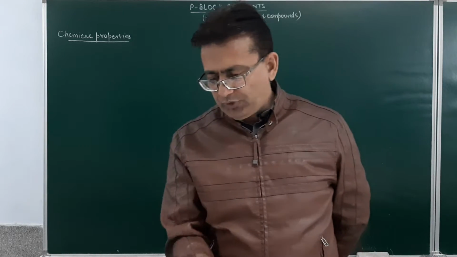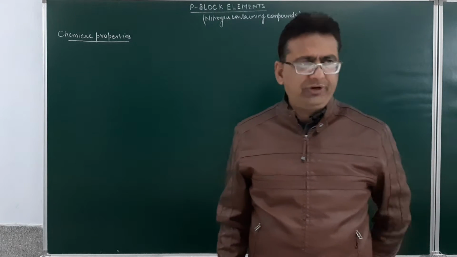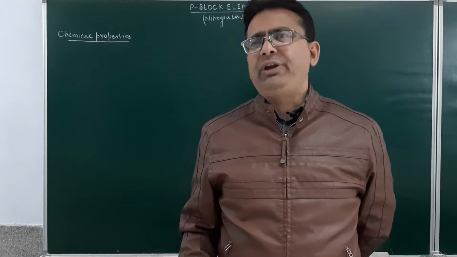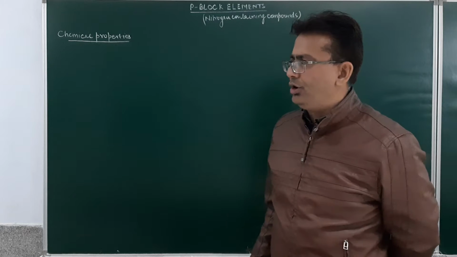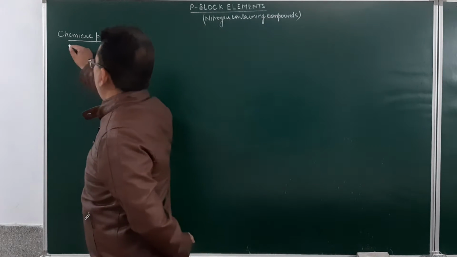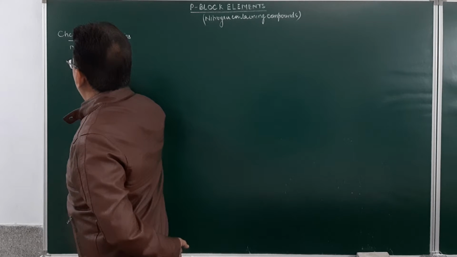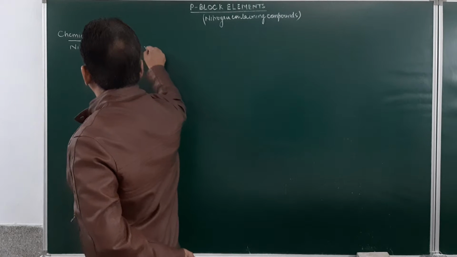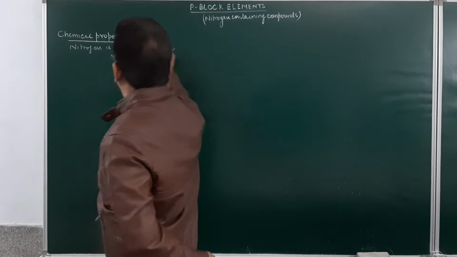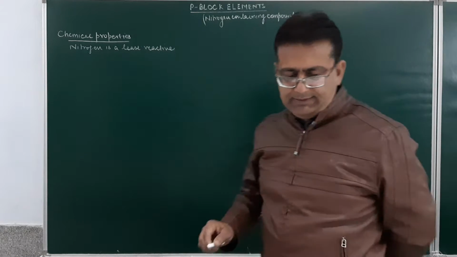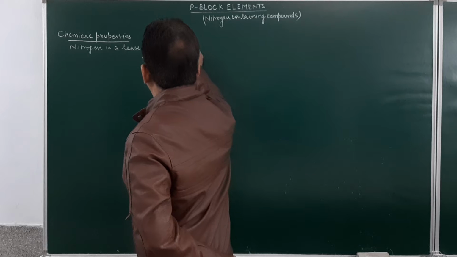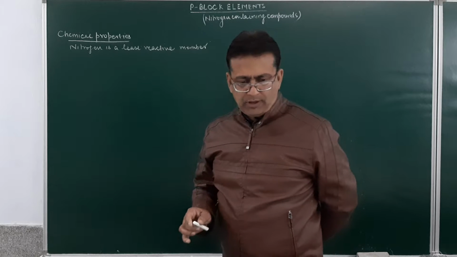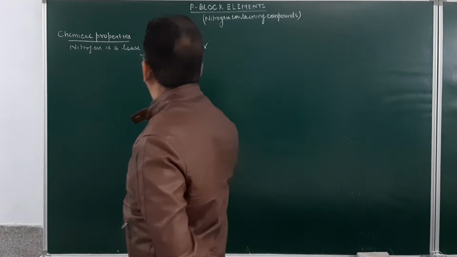In group number 15, students always remember nitrogen is the least reactive member. Why? Because it has a high bond energy and non-availability of a vacant d orbital. So always remember, in group number 15, nitrogen is the least reactive member because of its high bond energy and non-availability of vacant d orbital.